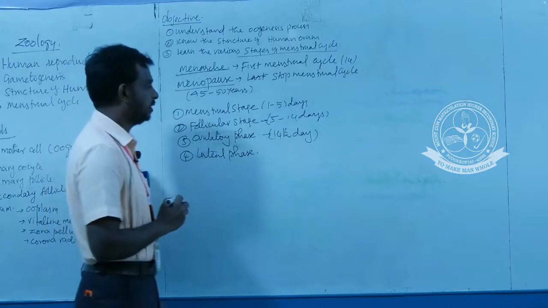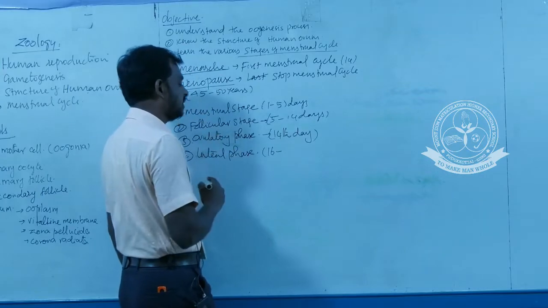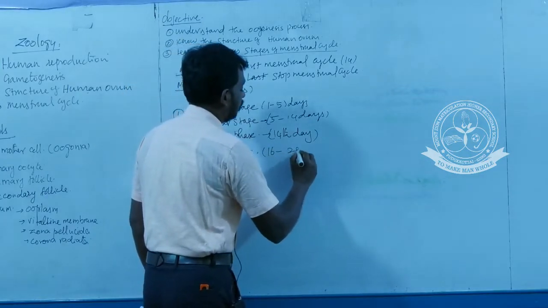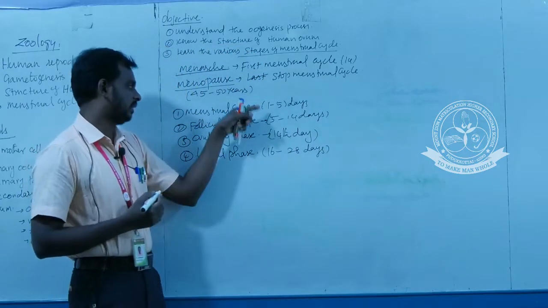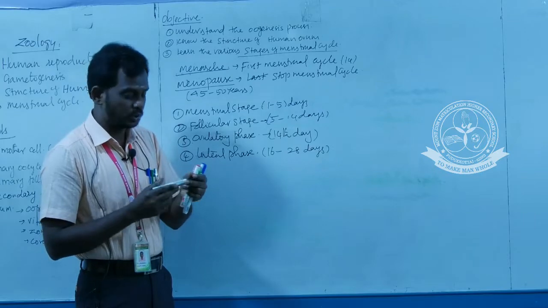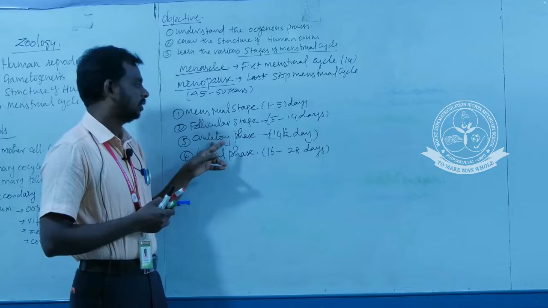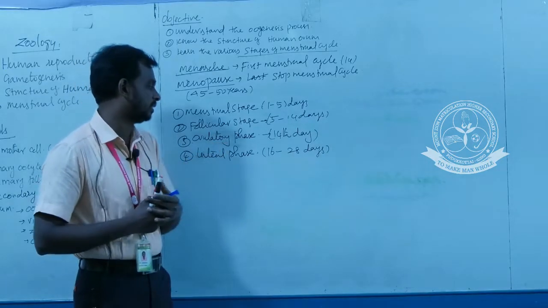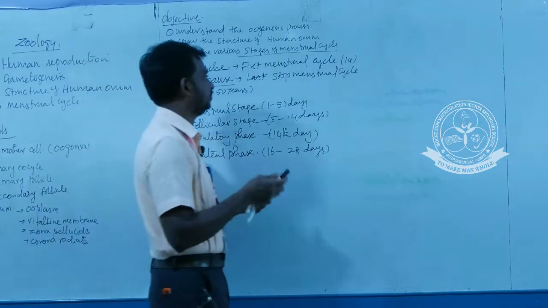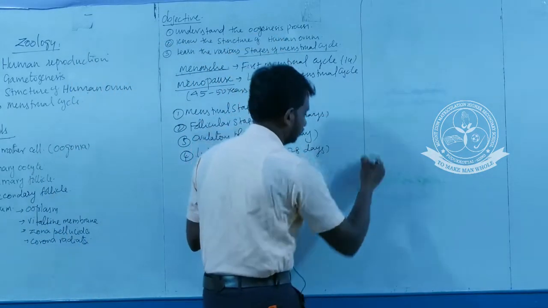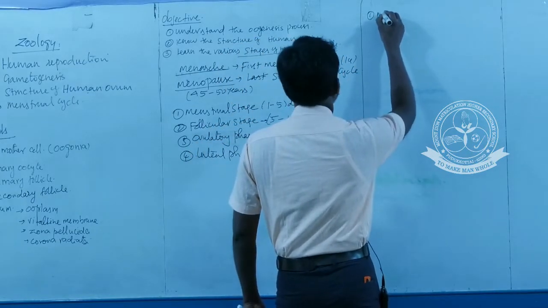The last one is the luteal phase. This stage occupies the 16 to 28 days of the menstrual cycle. Okay, so these are the 4 stages of the menstrual cycle. One is the menstrual stage, second is the follicular stage, third is the ovulatory phase, and last is the luteal phase. Next we are going to see them in detail one by one. The first one is the menstrual stage.